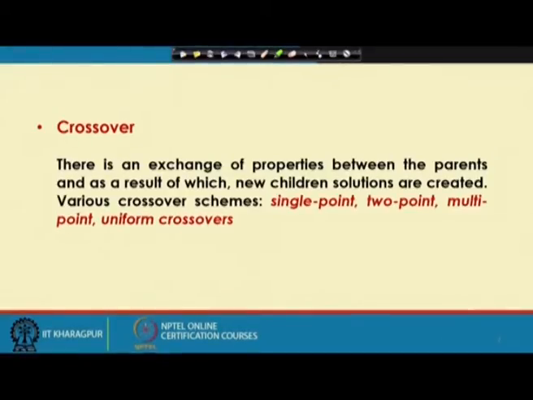Then comes the crossover. In crossover, there is an exchange of properties between the parents, and consequently the children's solutions will be created. Now, the principle of different crossover operators like single point, 2 point, multi point or uniform crossover will be discussed in detail with suitable examples.